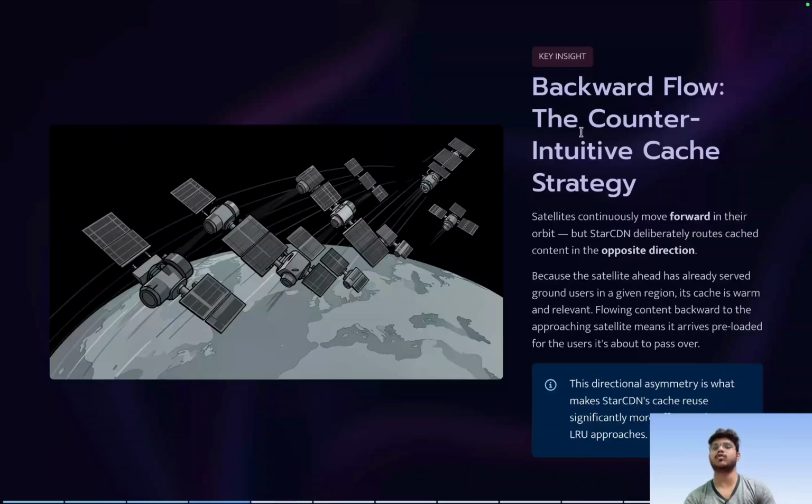So this backward flow, as I already said, these satellites continuously move forward in their orbit, but StarCDN deliberately routes the cached content in the opposite direction. Because the satellite ahead has already served the ground users in a given region, its caches are warm and relevant. So flowing the content backward to the approaching satellite means it arrives preloaded for the users about the passover, right? So this directional asymmetry is what makes StarCDN cache reuse significantly more effective than the naive LRU approach. So these are the two optimizations which are done.